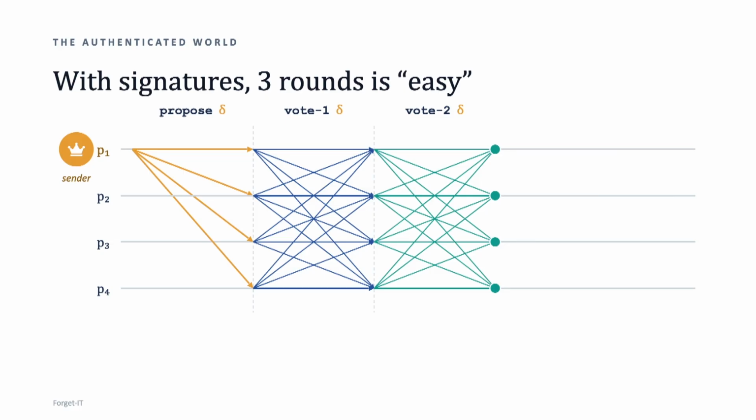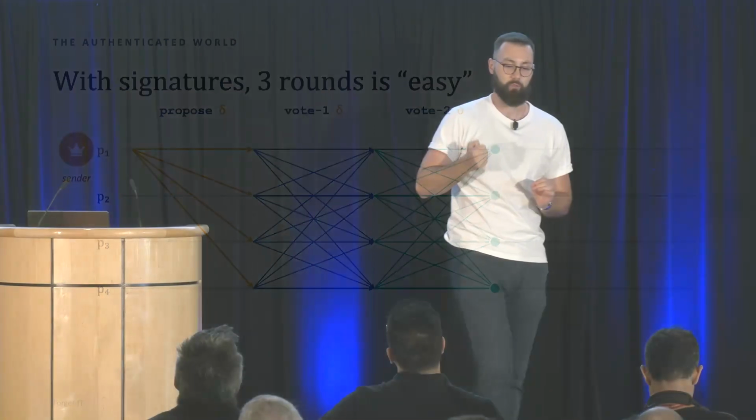One important thing to note here is that because we are in the authenticated world, we can require that vote 2 messages be justified. What does that mean? That means that whenever somebody gives me a vote 2 message, I can require that that somebody should also provide a certificate of 2f+1 vote 1 messages, proving that it actually received the required messages for it to broadcast the vote 2 message. And again, it's super important to note that we can do this in the authenticated world because we have cryptography. And this is going to be one important point to note when we go to the unauthenticated world.